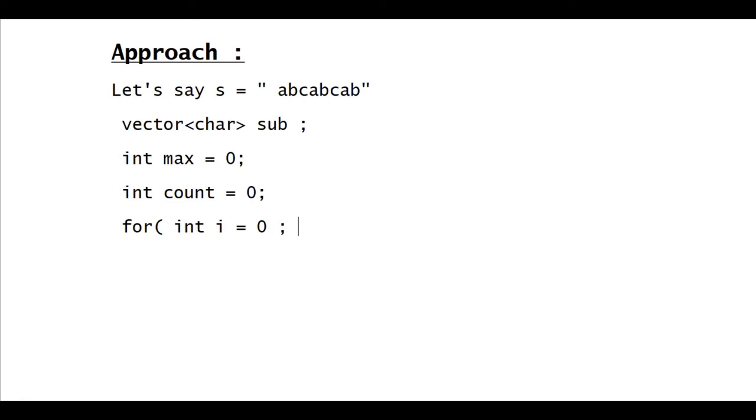I is equal to 0 and I less than s dot length. If you don't know what is s dot length, then this is the length of the string. This is a function in the standard library of C++, and it returns the length of the string. Okay, I must be less than the length of the string. Okay, so I plus plus. So for every character we are doing this.